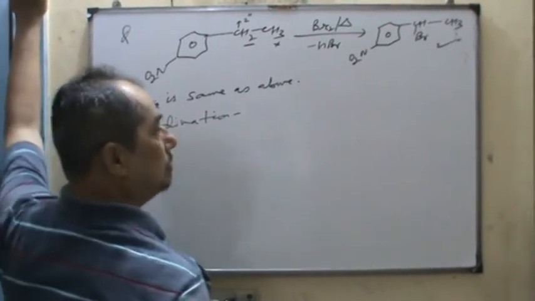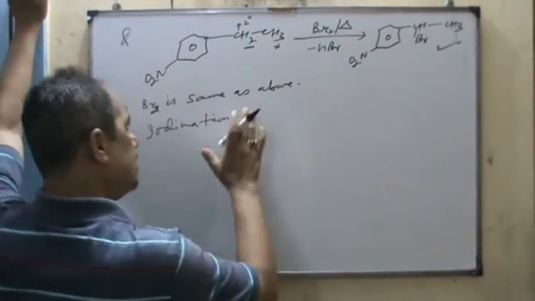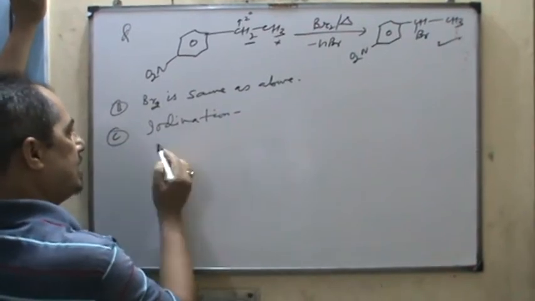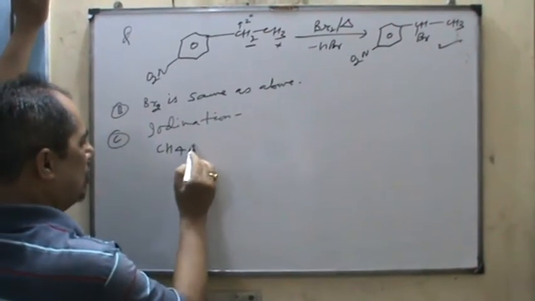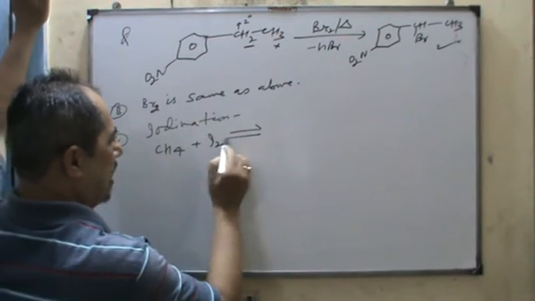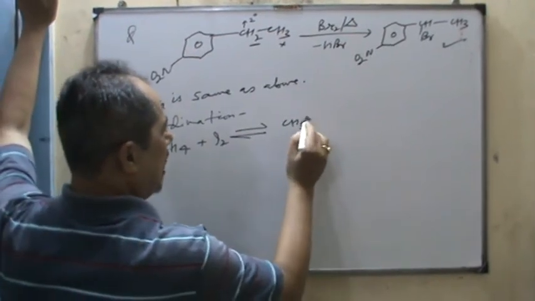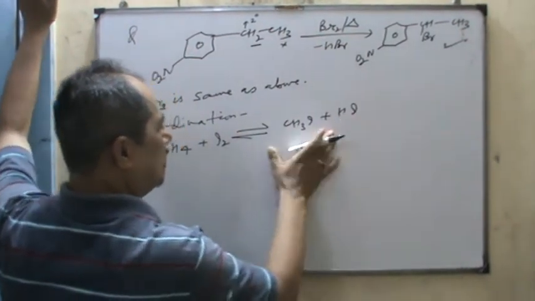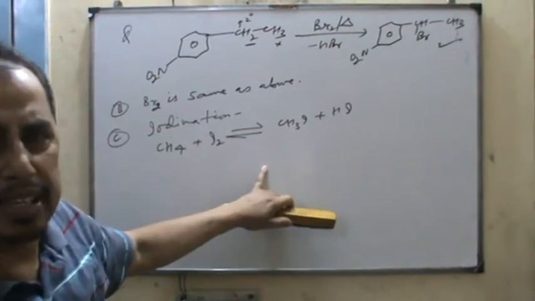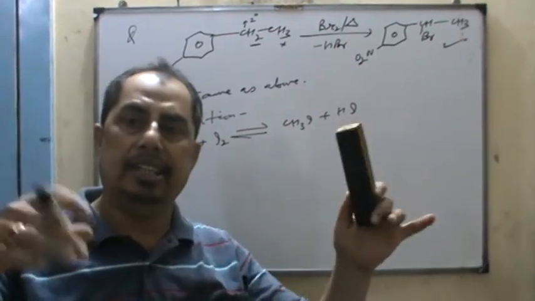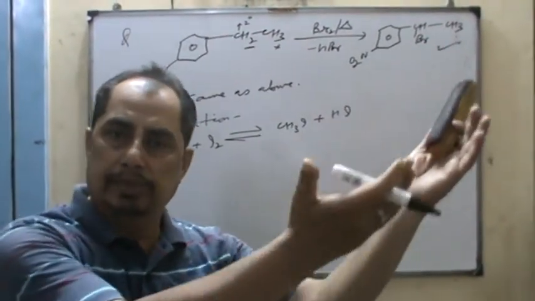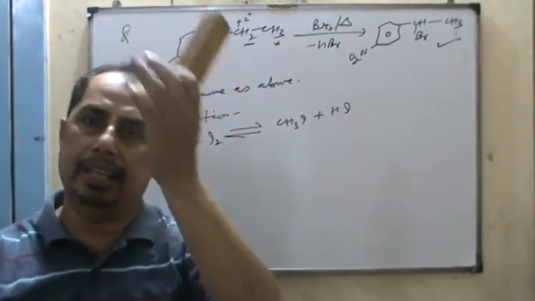Next is iodination. So far as iodination is concerned, iodine is highly unstable, so there is possibility of reversibility of the reaction, CH3I plus HI. To avoid the reversibility, because iodine is of greater size and highly unstable, so there is possibility to reverse back the reaction.